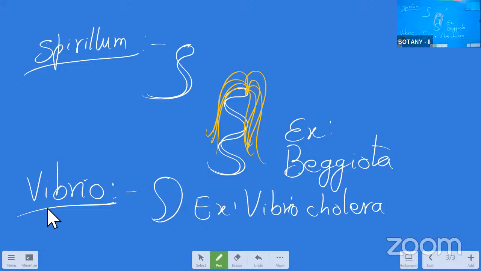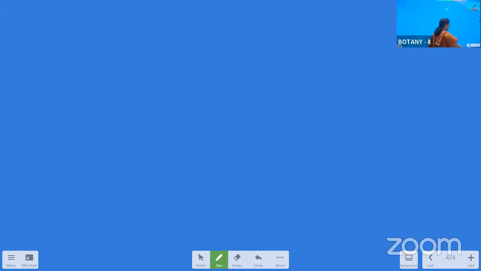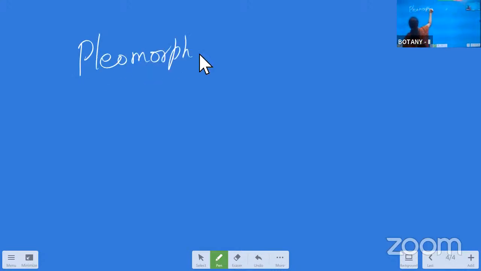And at the last, we have to write the last one, that is some bacterial organisms can change their shape and structure based on the outside environment. Those are called as the pleomorphic bacteria.